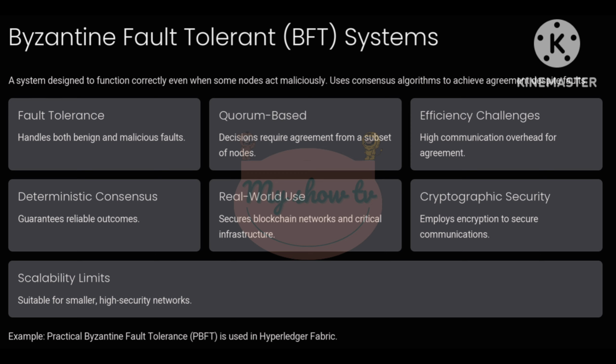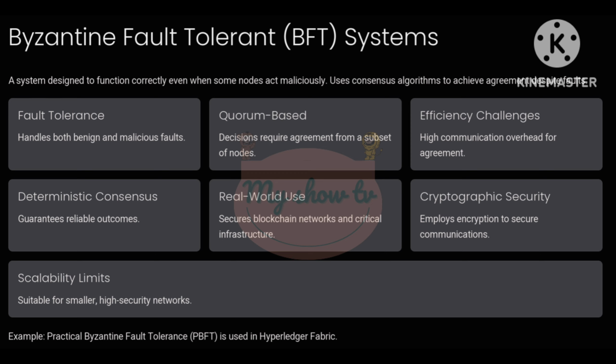3. Efficiency challenges. Achieving consensus in a BFT system requires significant communication among nodes, which can slow down the process. 4. Deterministic consensus. BFT systems are designed to produce a single, reliable outcome, even in the presence of adversarial behavior. 5. Applications.